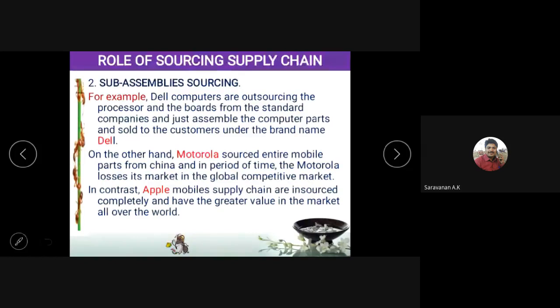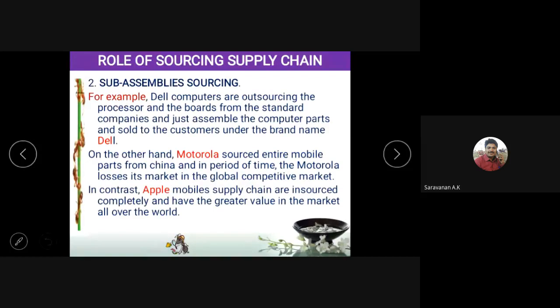The goods from China came with low quality, so Motorola lost its market. Now it is not in the market itself, because of this type of sourcing. But Dell is surviving because Dell is getting quality products. If you take Apple, Apple is not anything in the outside.